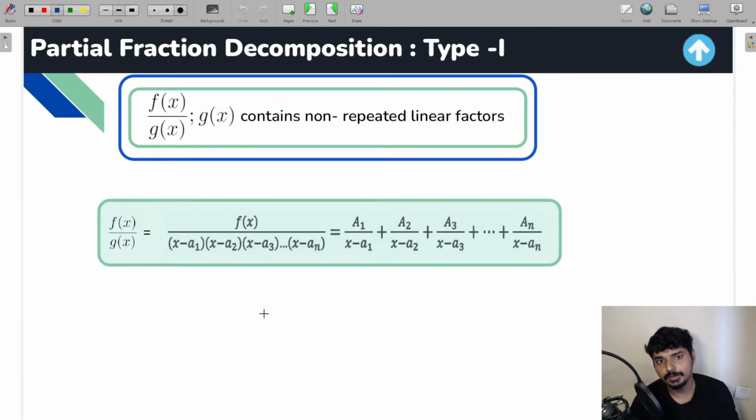The first type for you is when you have non-repeated linear factors. So वहाँ पे how you have to resolve into partial fractions, very simple. You can see this example everyone. You see g of x is having all the non-repeated linear factors. So in this case, you can write it in this way: a1 by x minus a1 plus a2 by x minus a2 plus a3 by x minus a3 plus so on, an by x minus an. So you can definitely write it in this particular way. I hope it's clear for you.